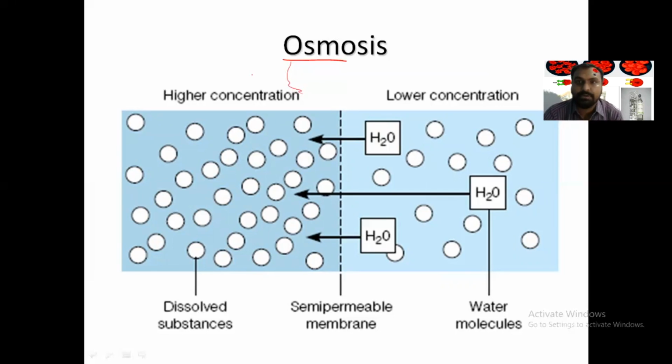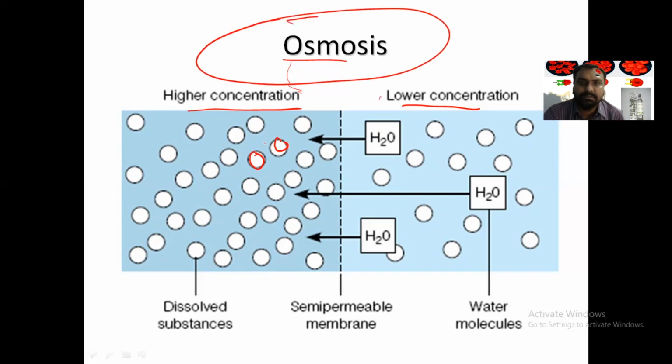This is a very, very important point. Remember this. Suppose these are the dissolved substances. Here there is a lower concentration, and here a higher concentration of dissolved substance. You can see there is more dissolved substance here, and less here. The movement of water from lower concentration to higher concentration is called osmosis. So, from lower concentration to the higher concentration.